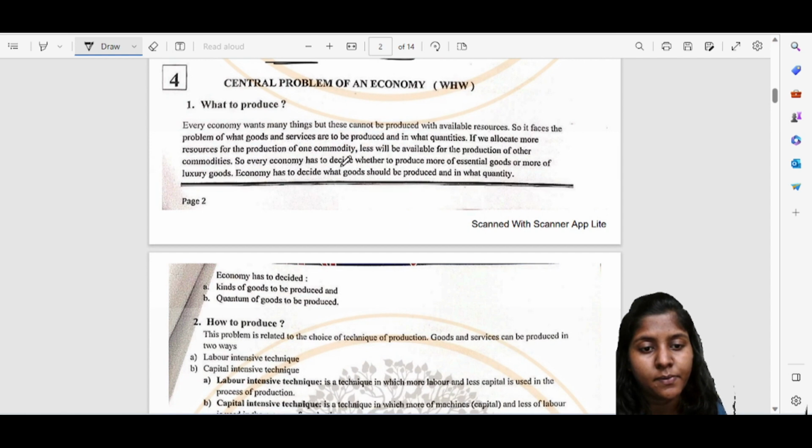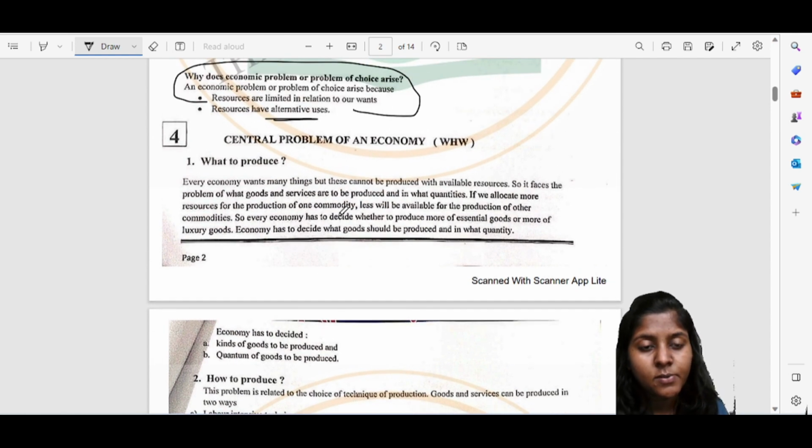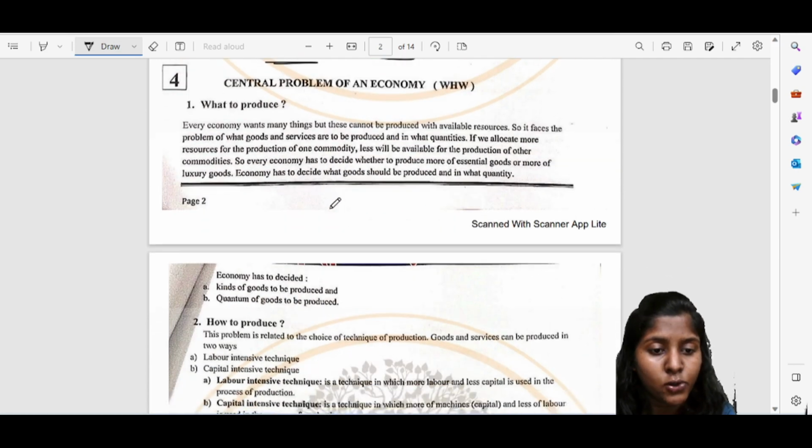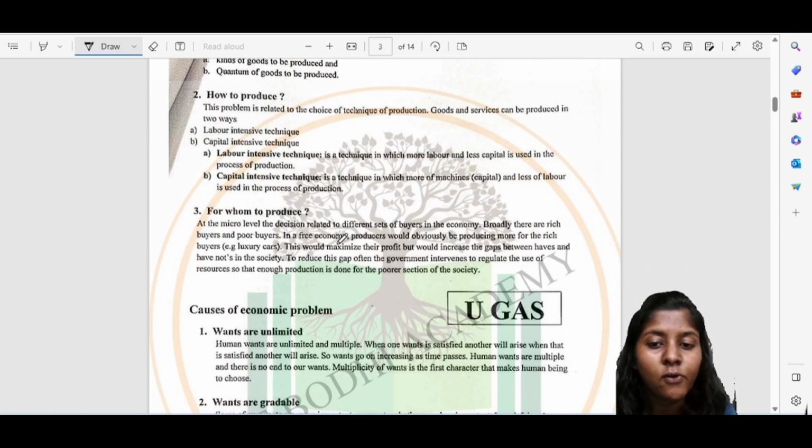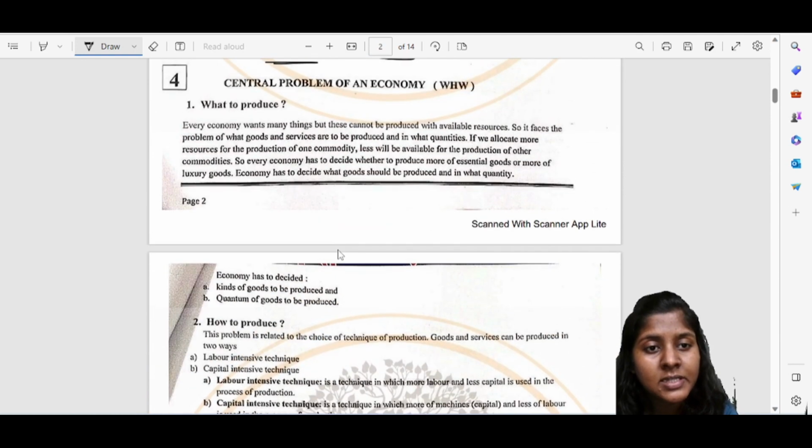So these are the central problems of an economy, that is what to produce, how to produce, and for whom to produce, which we'll see in the next class.